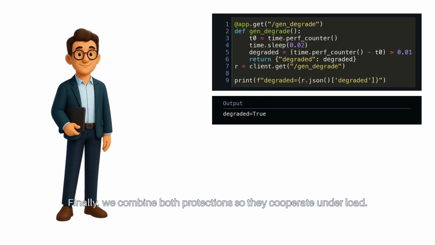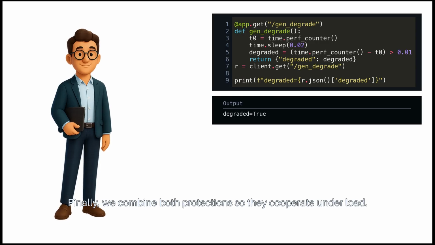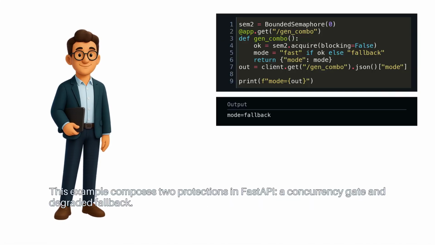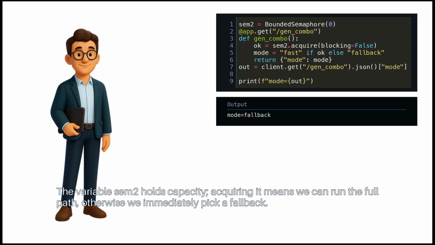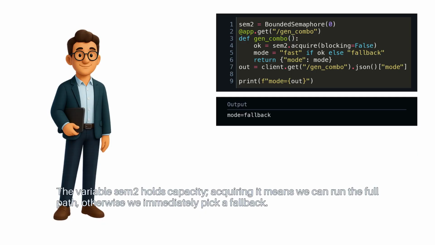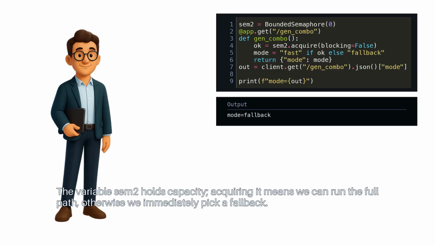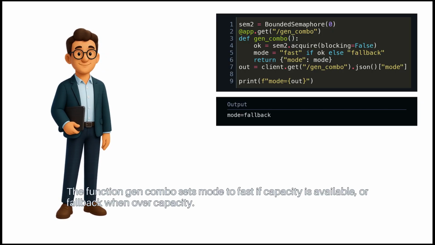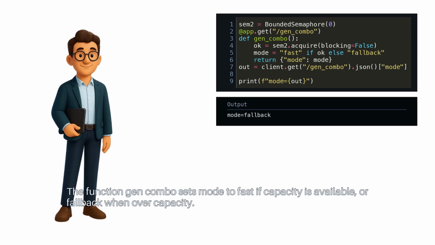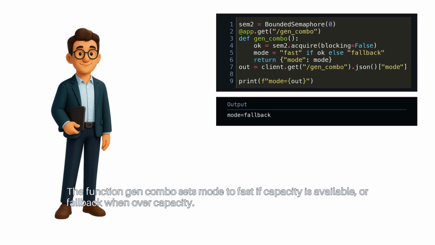Finally, we combine both protections so they cooperate under load. This example composes two protections in FastAPI, a concurrency gate and degraded fallback. The variable sem2 holds capacity. Acquiring it means we can run the full path. Otherwise, we immediately pick a fallback. The function genCombo sets mode to fast if capacity is available, or fallback when over capacity.